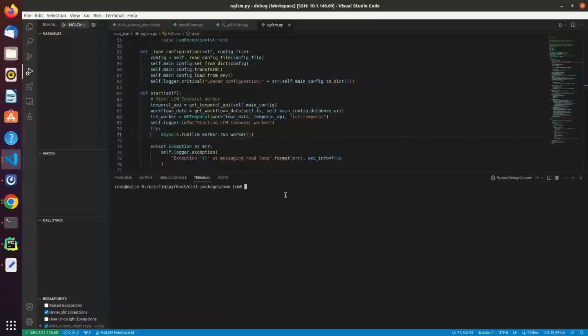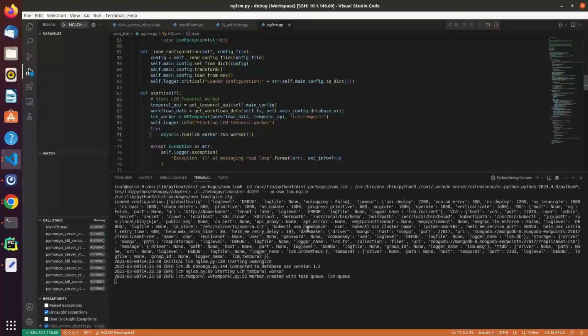We said we first need to run the worker. When we run the NGLCM module, it will run a worker. We set up the method to run this in the initial step. Let's start the NGLCM container. And in the log, we see the queue here: worker created with the task queue, LCM queue. Now a worker is running in our LCM container. Now let's go to the second step.